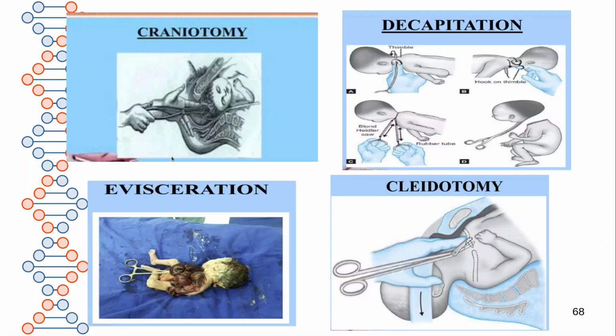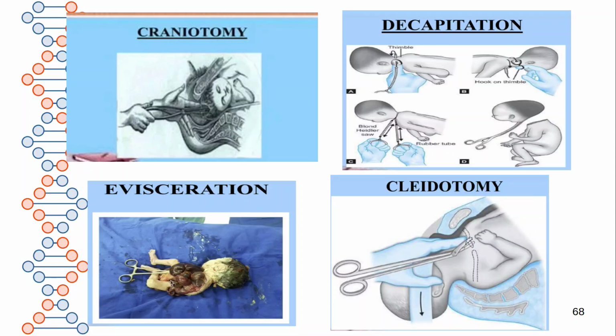What are they? Craniotomy: here the fetus is dead. Instead of going for a cesarean, since the fetus is dead, removing the fetus through normal vaginal delivery is the goal. So to remove the dead fetus, you can conduct craniotomy. Empty the contents of the head through craniotomy, then easily you can deliver the baby. Decapitation: that is severing the baby's head from the body, and removing it part by part.